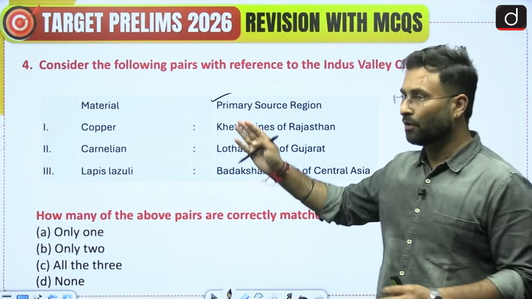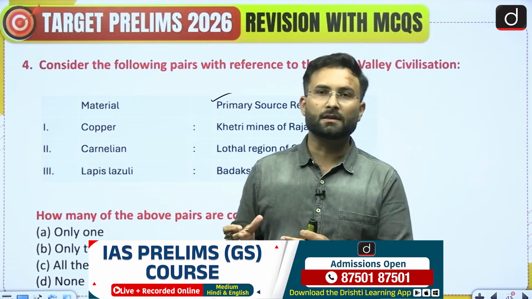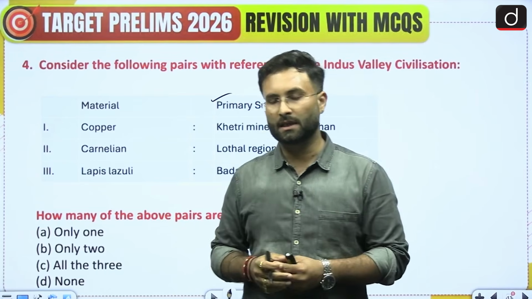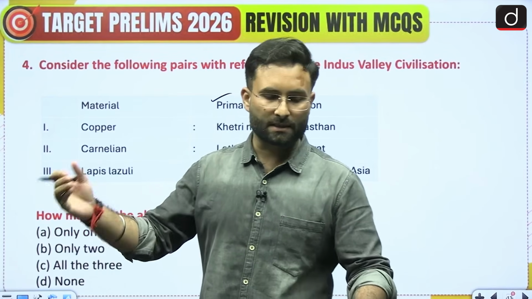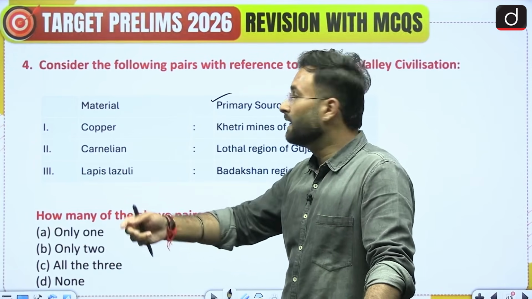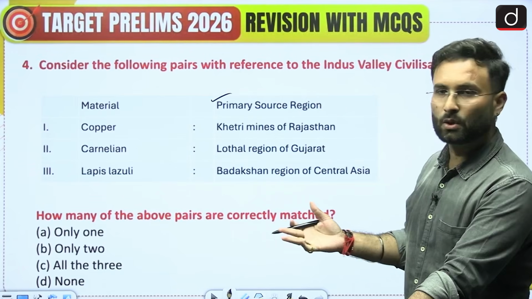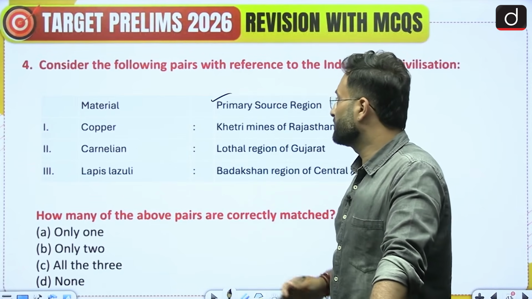Okay. Now you know that there were trades which we have already seen. So there were a lot of things which were coming from the Mesopotamian, or you can say Sumerian civilization, and then there are things which we used to export as well. Now these materials like copper, carnelian, or the lapis lazuli. Okay, so the primary source region we have to match with.